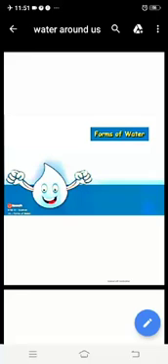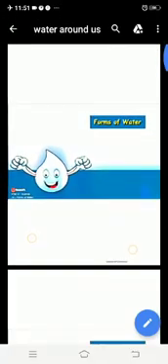Yesterday we discussed the importance of water and sources of water. And today we will discuss forms of water. So let's start. Students, forms of water. There are three forms of water. We will discuss today forms of water and the water cycle.